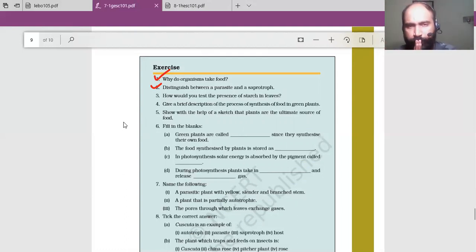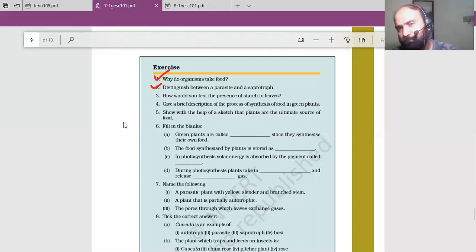It's up to you. A parasite is an organism which steals the food from another living organism. But at the same time, saprotrophs or saprophytic organisms are those which take the food from dead and decaying organisms. Parasite takes food from a living organism. First difference.